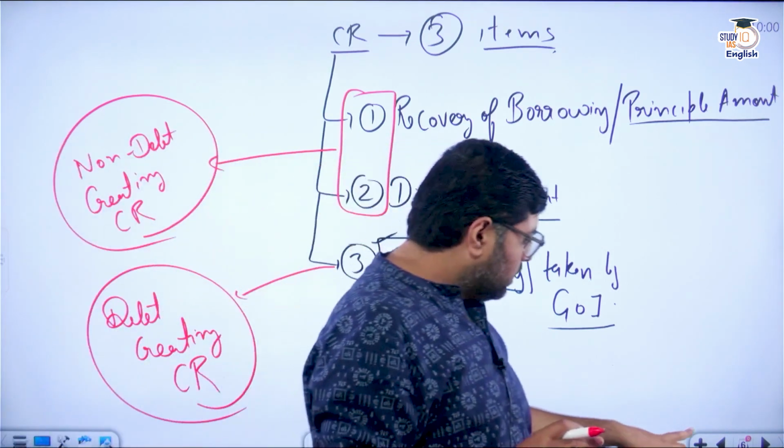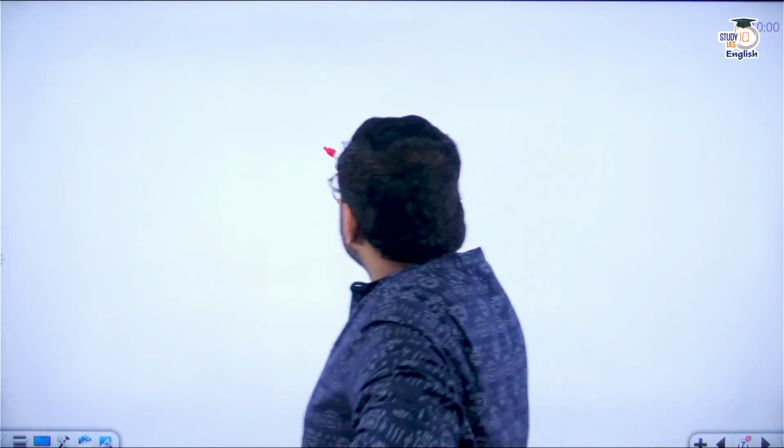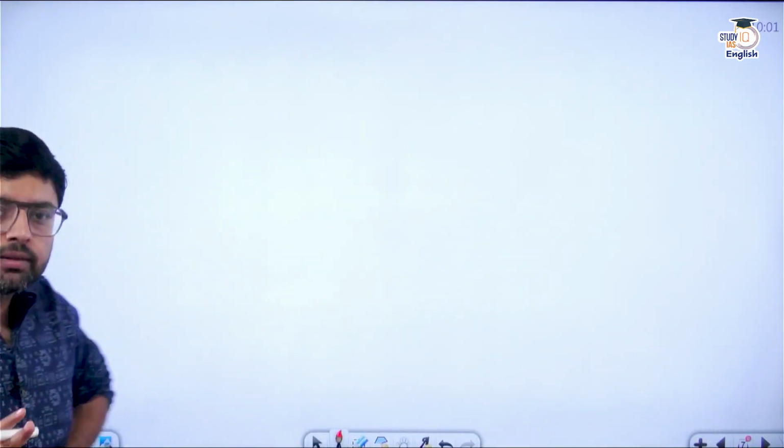Clear? Next, in capital receipt there are three items. So if I again say, revenue receipts are classified into tax revenue receipts and non-tax revenue receipts. Tax revenue receipt has 2 items and non-tax has 5 items, whereas capital receipts has 3 items. Clear? So please remember the names of these items.